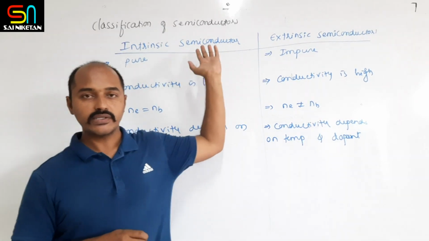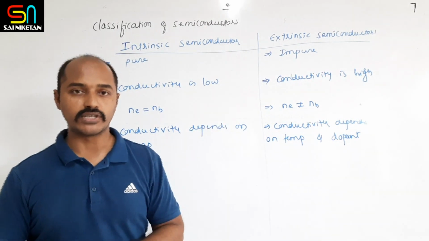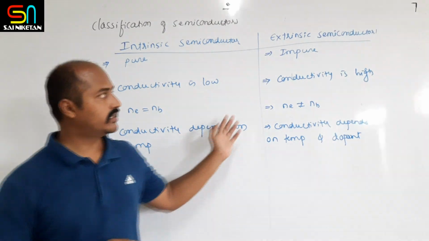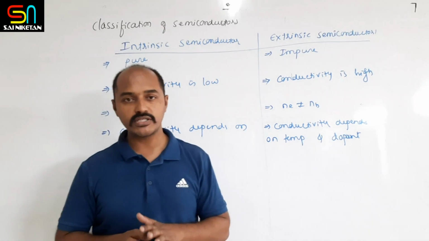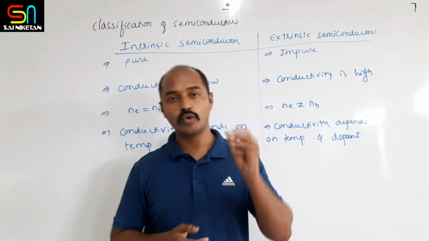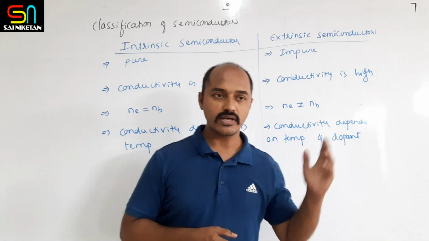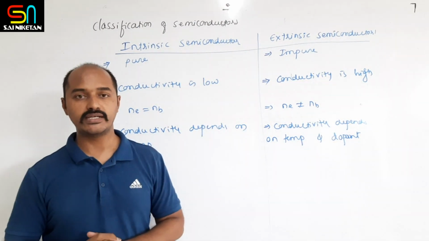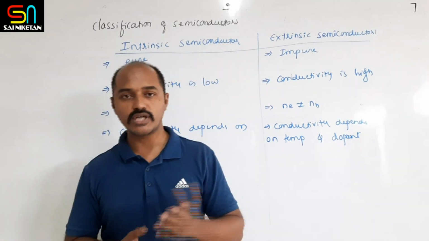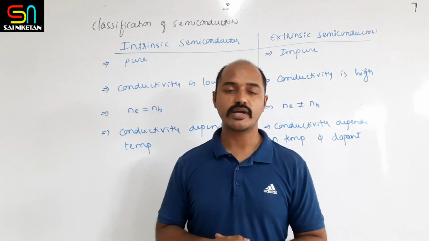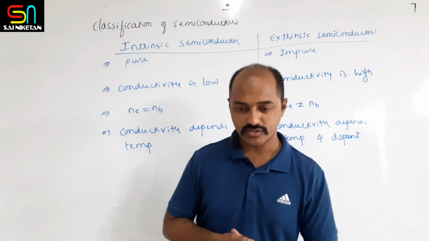The conductivity in the intrinsic semiconductor mainly depends upon the external temperature. In the extrinsic semiconductors, the conductivity depends upon temperature as well as the dopant impurity we have added. So these are the differences between intrinsic and extrinsic semiconductors. I will stop here. In the next class we shall see the p-type and n-type semiconductors and their uses. Let's stop here, and thank you.